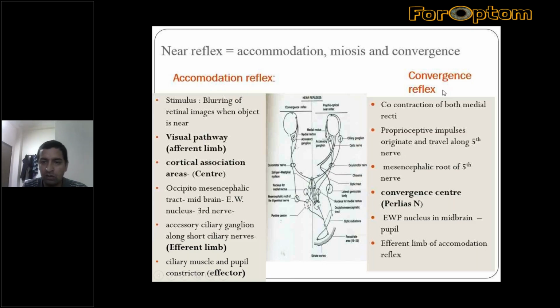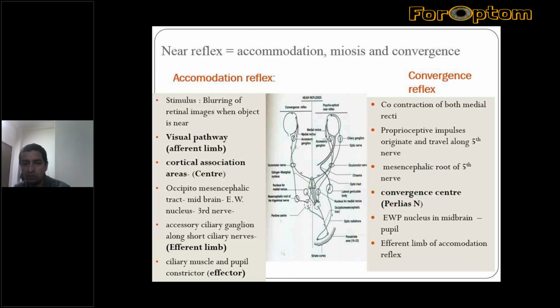Similarly, we have to go through convergence, which is another extraocular movement of the eye by the co-contraction of both medial recti.